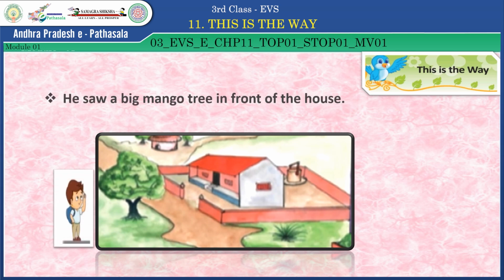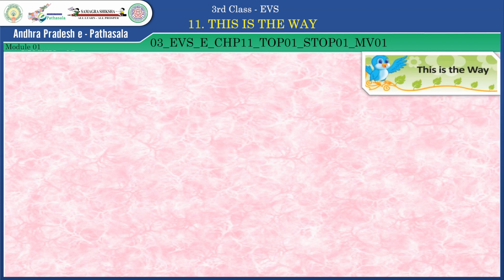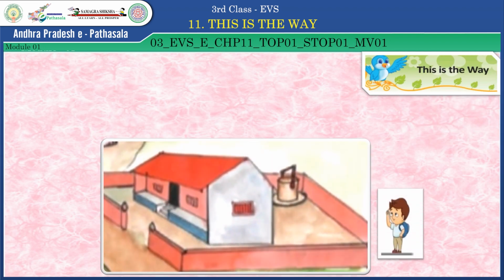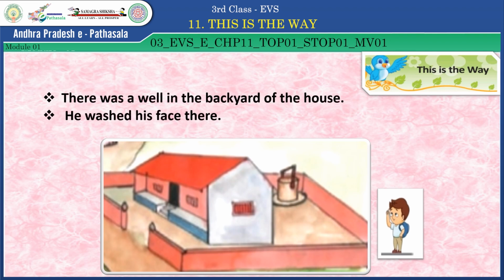He saw a big mango tree in front of the house. And also there was a well in the backyard of the house.